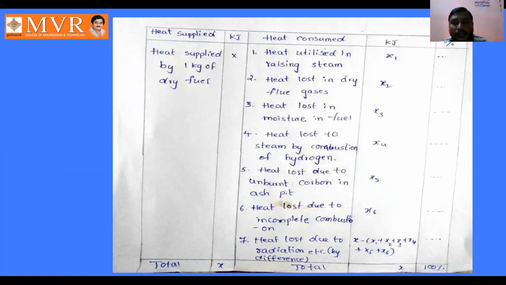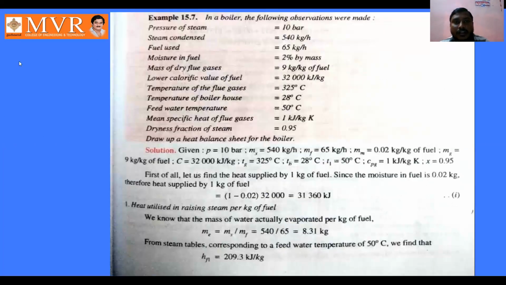Now, by using all these equations, we are going to solve a problem here. See here, in a boiler, the following observations were made. Pressure of steam is equal to 10 bar. Steam condensed is equal to 540 kg per hour. Fuel used is equal to 65 kg per hour. Moisture in fuel is equal to 2 percent by mass. Mass of dry flue gases is equal to 9 kg per kg of fuel. Lower calorific value of fuel is equal to 32,000 kilojoule per kg.